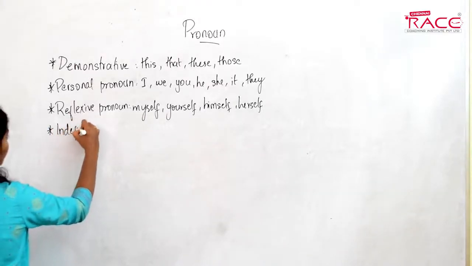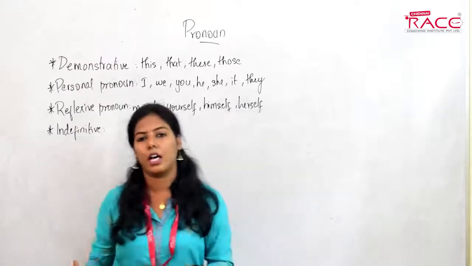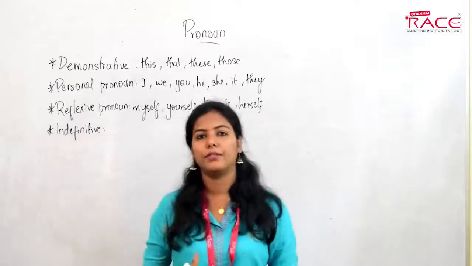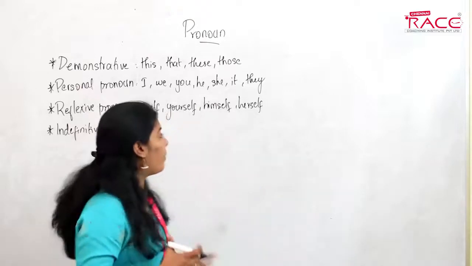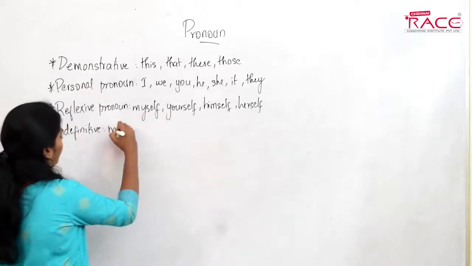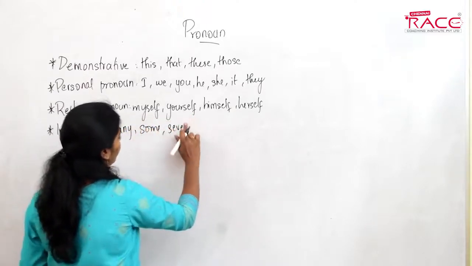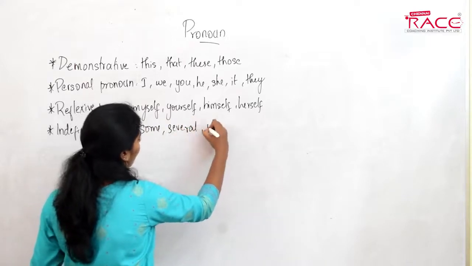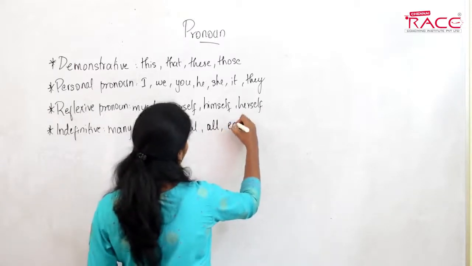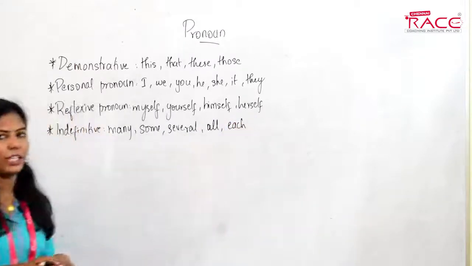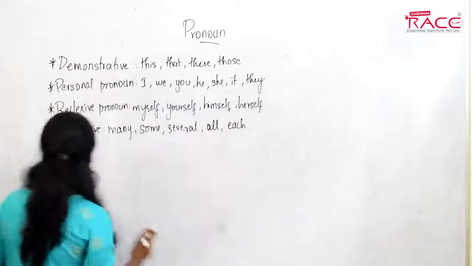Next we have the indefinite pronoun. These are the pronouns used in place of a noun in a vague or general manner. For example, many, some, several, all, each. When I am talking about something in a vague or general manner, I use an indefinite pronoun. Then we have the distributive pronoun.